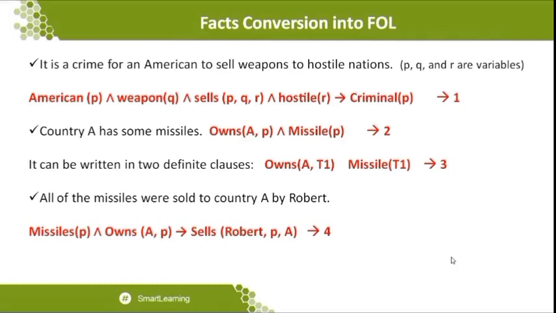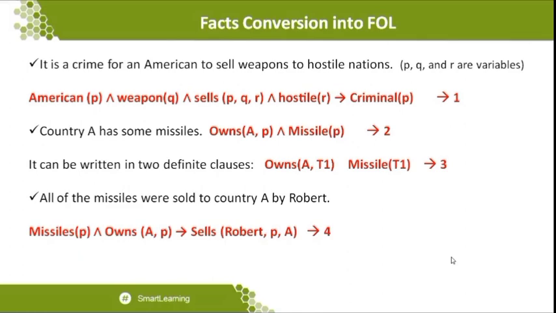So Sells(Robert, P, A) will be on the right-hand side, which is the goal state, and we want to move towards the left-hand side, which is the facts. So what is the fact going to be concluded? The fact is going to be concluded by Missile(P) and Owns(A, P). So these two things will conclude the statement. Let me see them one by one, taking the first-order logic statements.